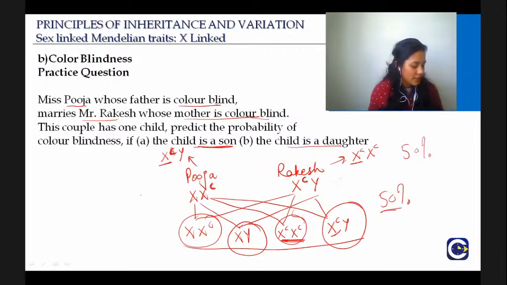I'm still waiting for Lakshmi to tell me, because she said that B is 0 since females are carriers. They are, yes. But in this case, the father is defective and the mother herself is a carrier. So, if the female takes both the defective alleles, one from the mother and one from the father, then she will be affected. So, I am hoping it is clear. Then we proceed.